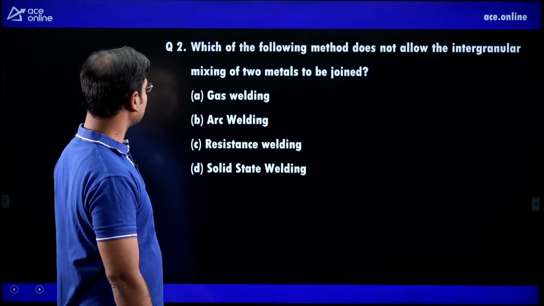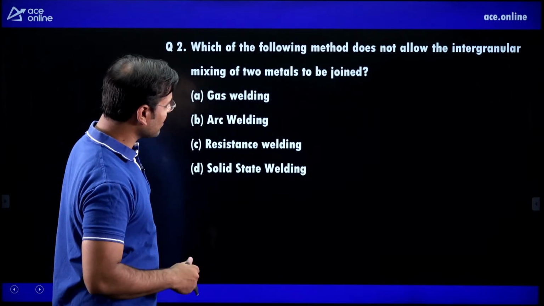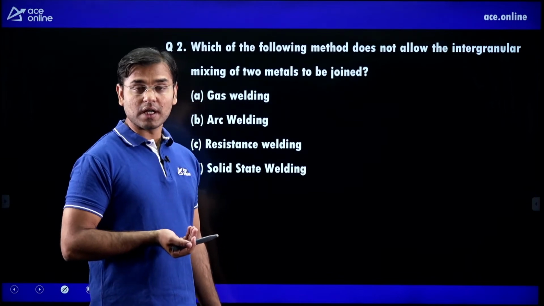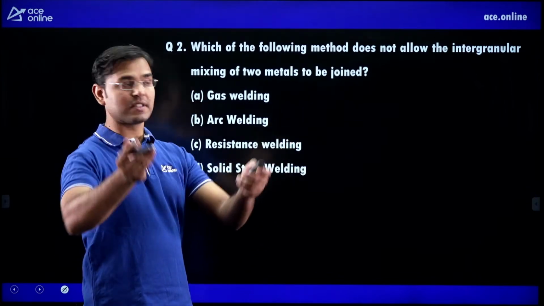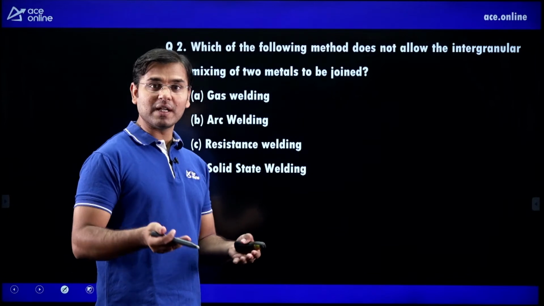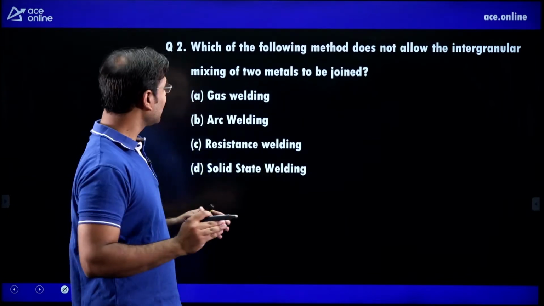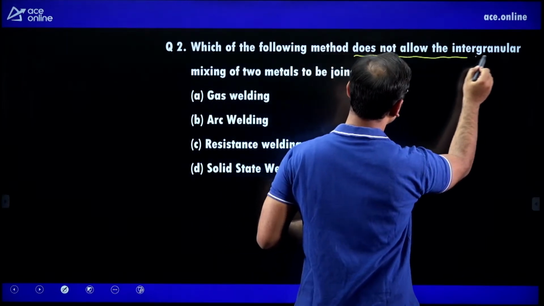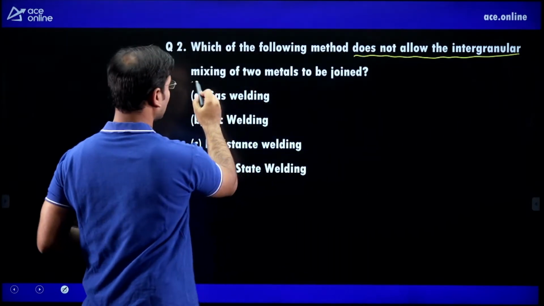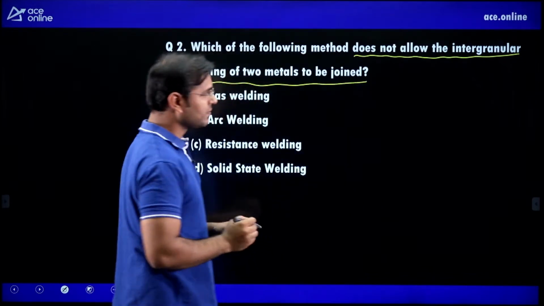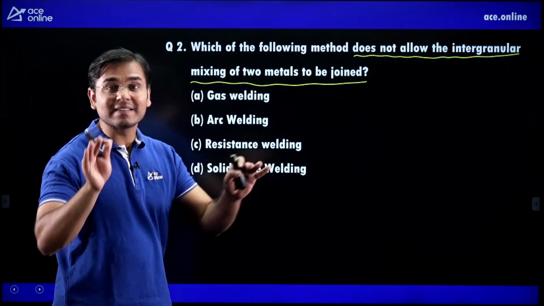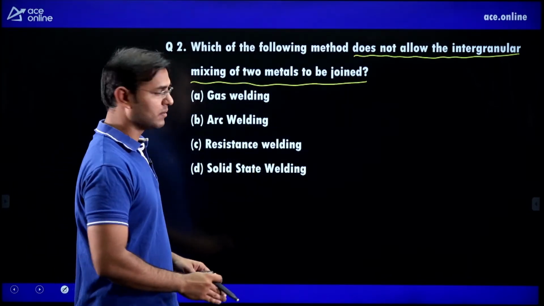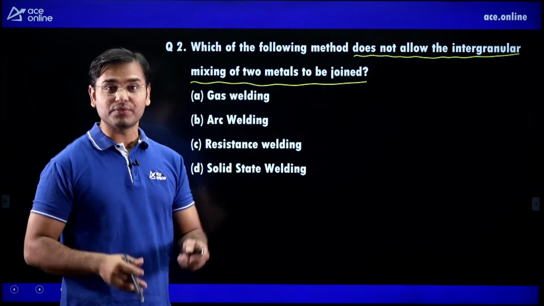Now see the next question. Which of the following methods does not allow the intergranular mixing of two metals to be joined? My God, what is intergranular mixing? It is a topic of material science. Does not allow the mixing. Intergranular mixing means, they are saying, does not allow fusion welding.